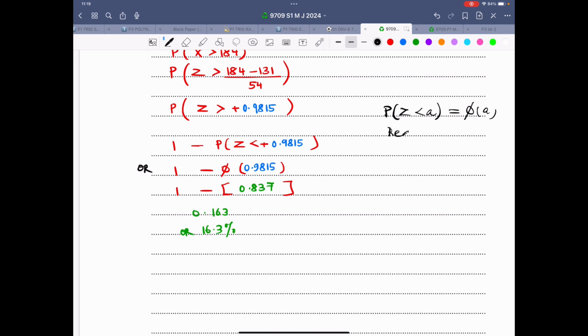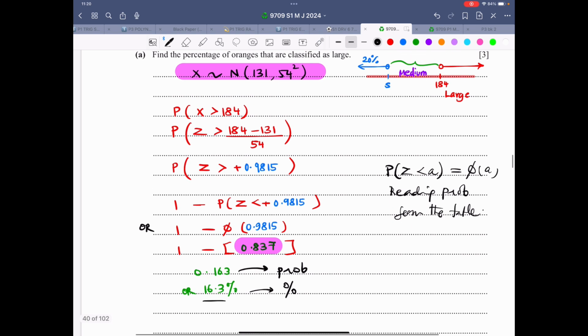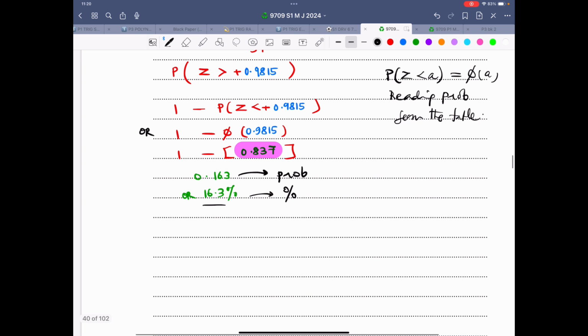This is reading probability from the table. So that's how this thing is done. So now we get this particular value, which is 0.837. We subtract it from 1. This is the probability that we got. So this is probability and this is percentage because I multiplied by 100. Keep track of the significant figures. Now this thing is done.